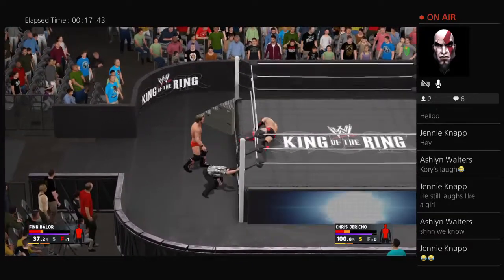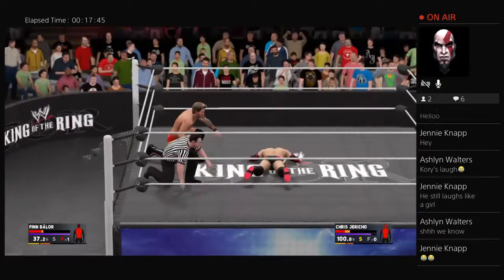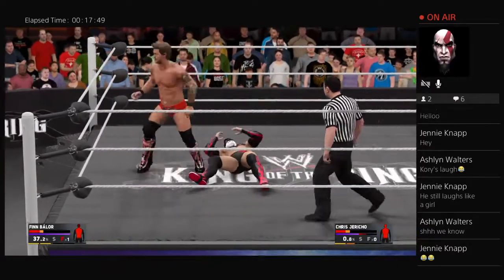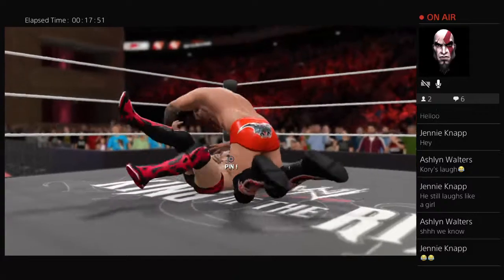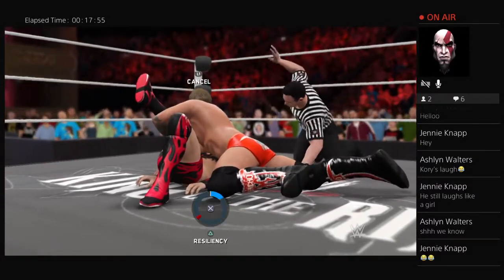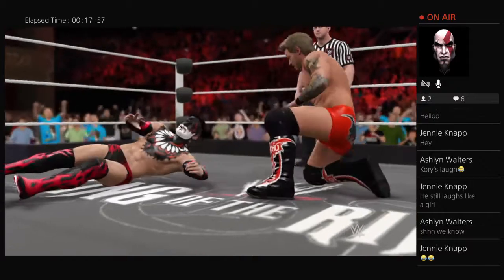And now here goes Jericho tossing Balor back in the ring, as Chris Jericho may want to end this one. Stomping on the back of Balor. Here comes Jericho. Lionsault. Will this be enough to put away the Demon King tonight at King of the Ring? And Balor kicks out again.